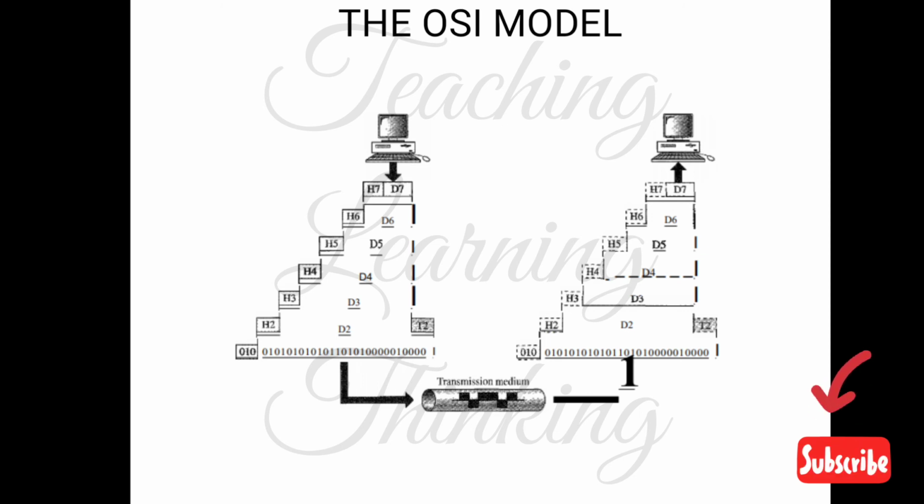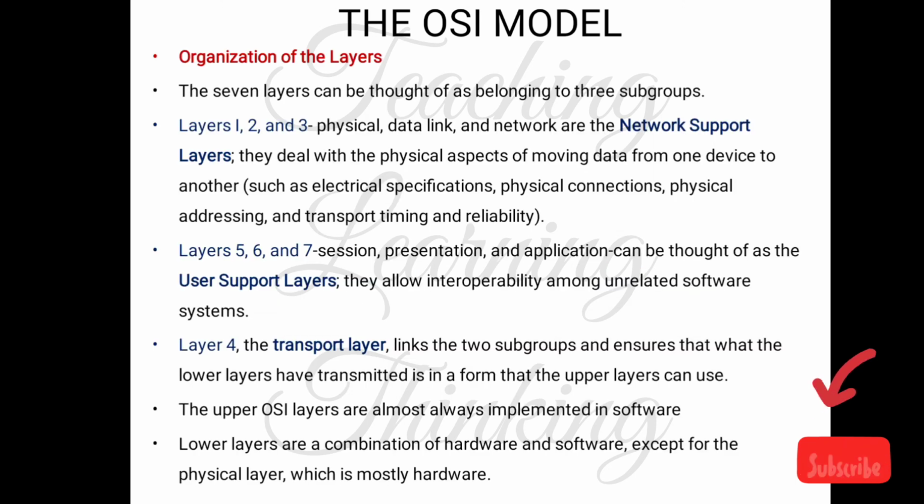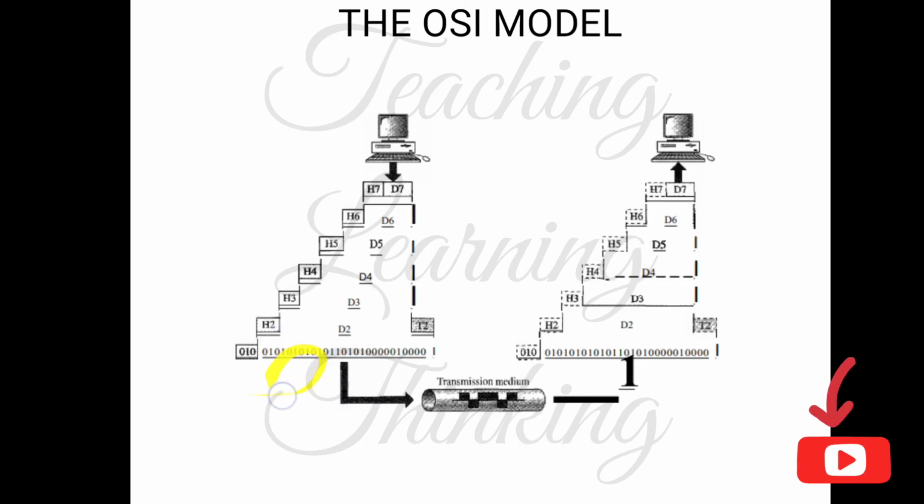The seventh layer is the application layer. The application layer adds its own data, that means header H7 is added to the message, and this message is transferred to the session layer, that is D6, and D6 means D6 plus H6. This H6 is the session layer data. The session layer adds its own data to the message received from the upper layer. So it keeps coming down to the bottom side. The data increases due to the data added by each layer, so when it reaches the physical layer, it's full of data.